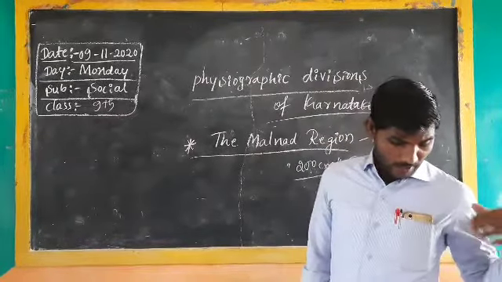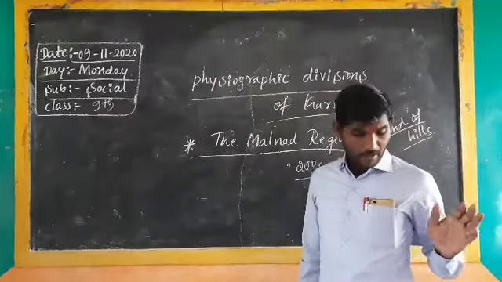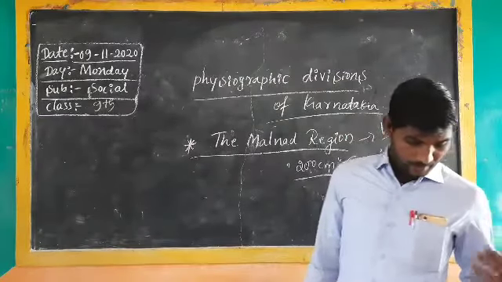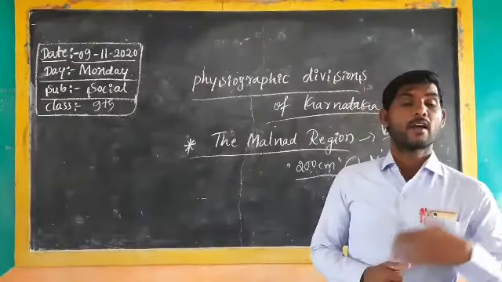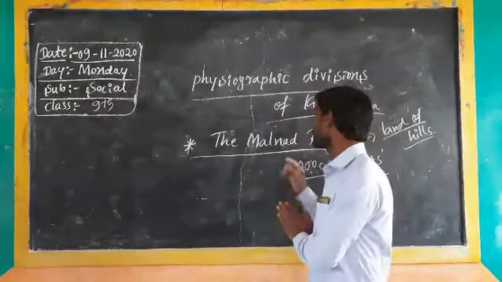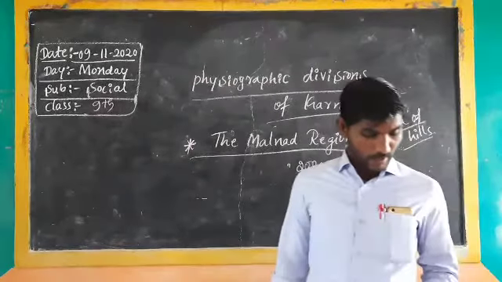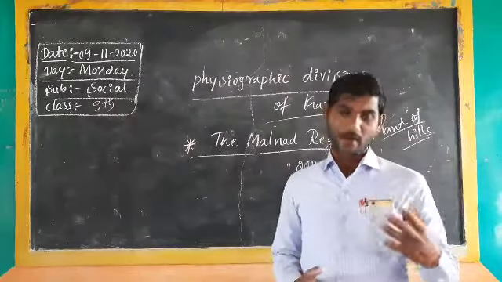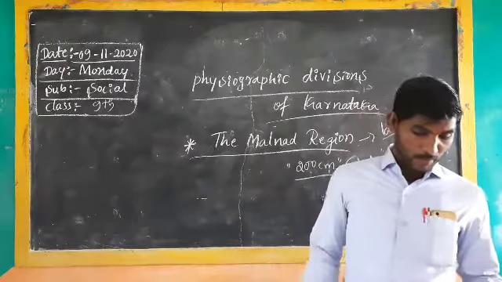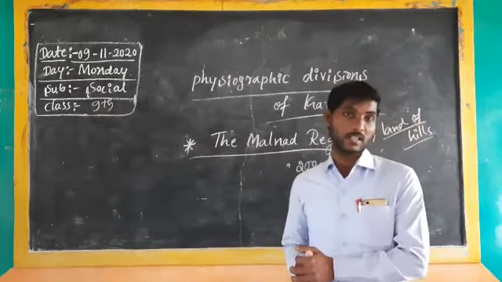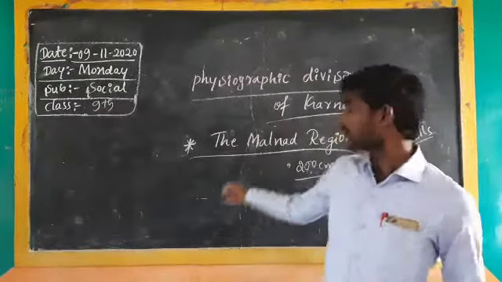The next one, other peaks of the Malnad region are Ballarayana Durga, Merti Gudda, Pushpagiri and Kodachadri. The rest of the other peaks of the Malnad region of Karnataka: the very first one Ballarayana Durga, the second one Merti Gudda, the next one Pushpagiri, and finally Kodachadri. These are the prominent peaks of the Malnad region.